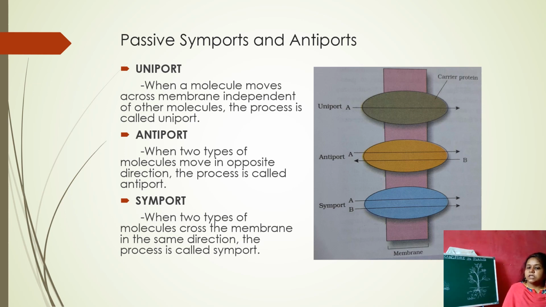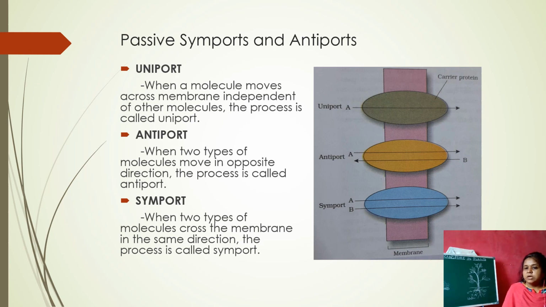And next, coming to symport. In this direction, when two types of molecules cross the membrane in the same direction, the process is called symport. Here two substances, A and B, can pass through the protein at one time in the same direction. That type of direction is called symport.